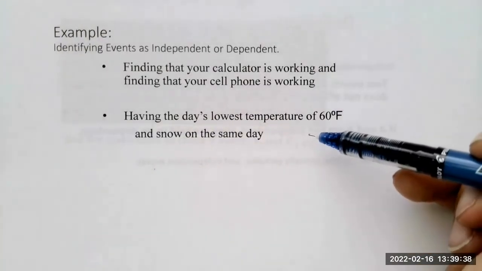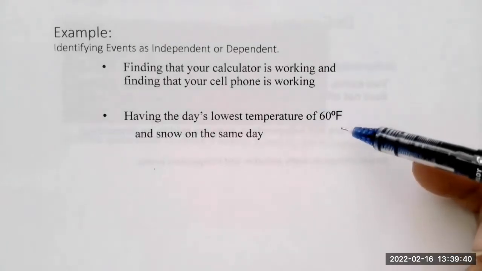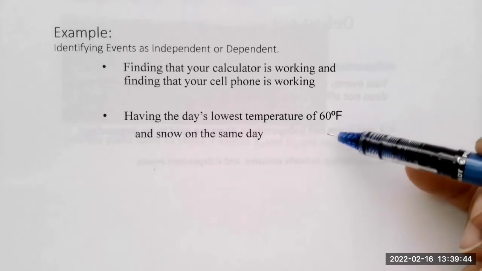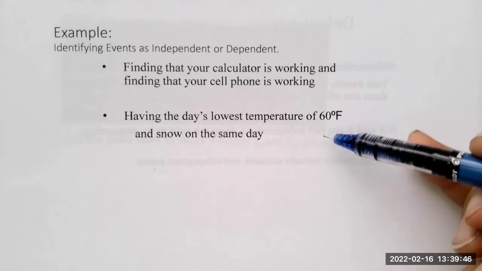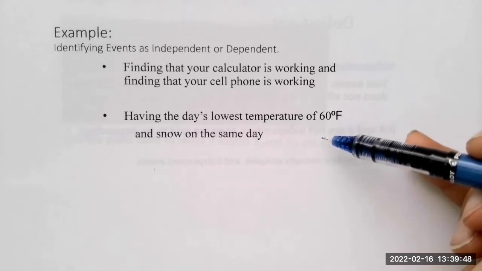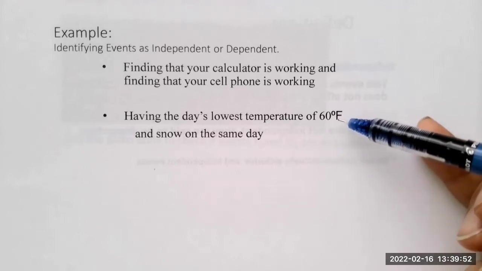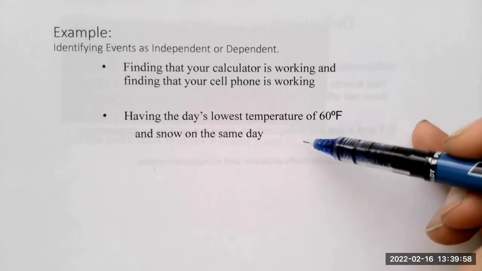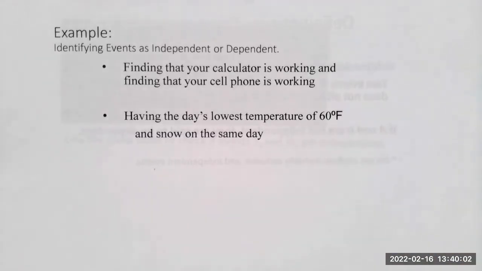Now the next set of events: having the day's lowest temperature of 60 degrees Fahrenheit, that's event A. Event B, snowing on that same day. So if you find that the lowest temperature of the day is 60, does that affect the chance of snowing on that same day? Again, I will give you a second to think about it.